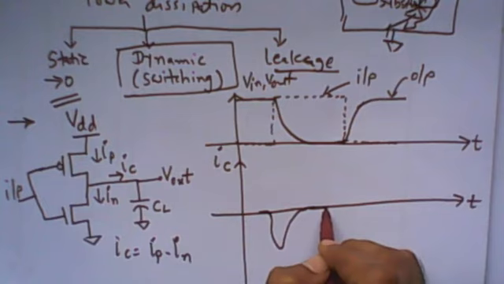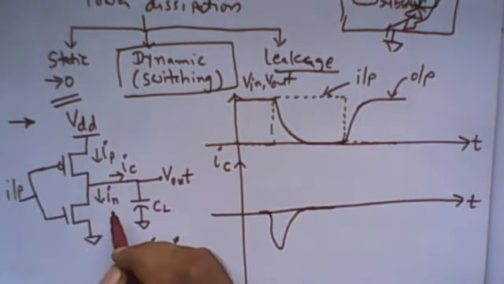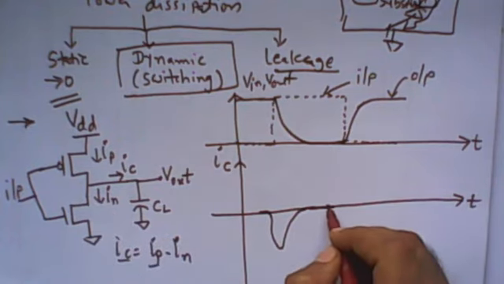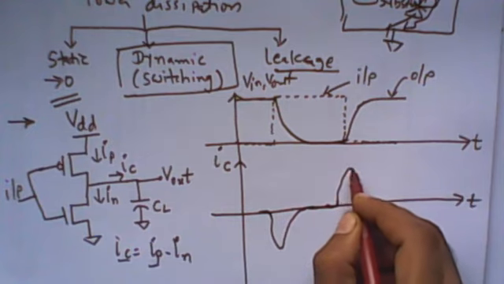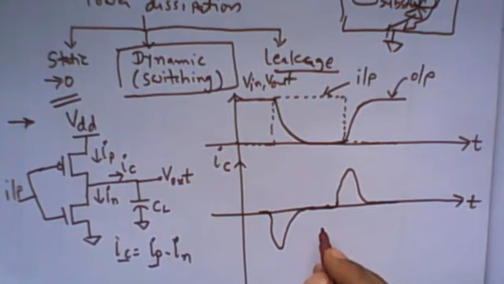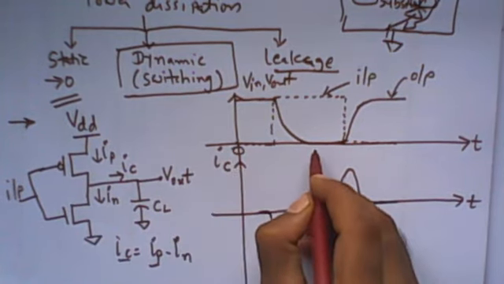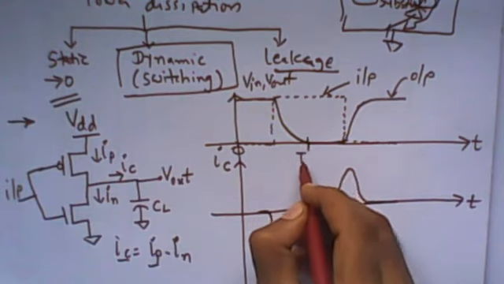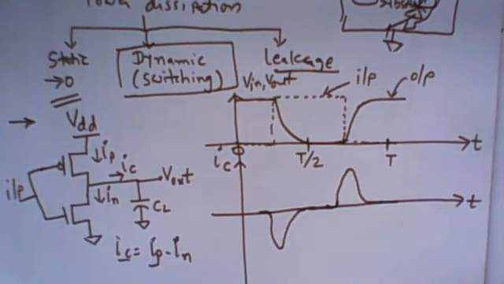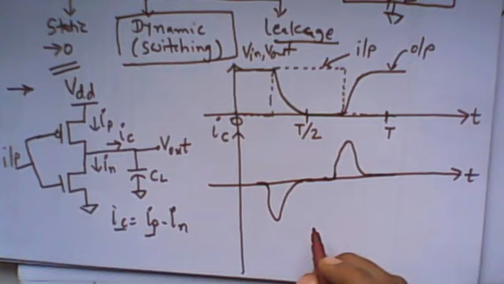Now whenever the output goes high, at that time PMOS conducts and pulls up the output, and at that time IN is equal to 0. So IC is equal to positive IP, and we'll get a positive spike of current. So we'll get the IC current, which has a negative and a positive spike. Let's say the time starts at 0, here it is T by 2, and here it is T, the time period, because we require the time period to derive the power dissipation.